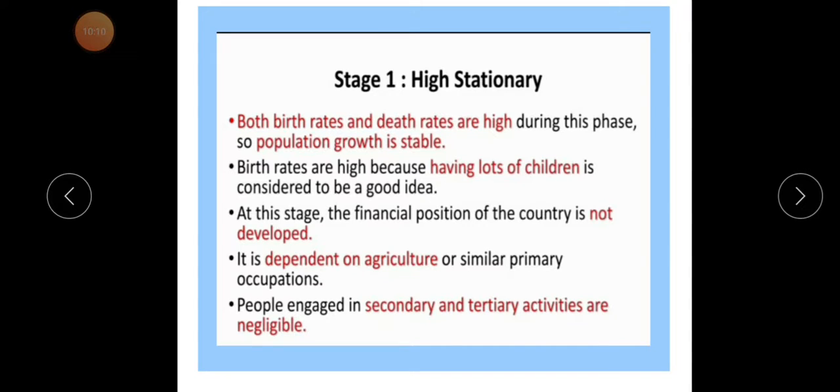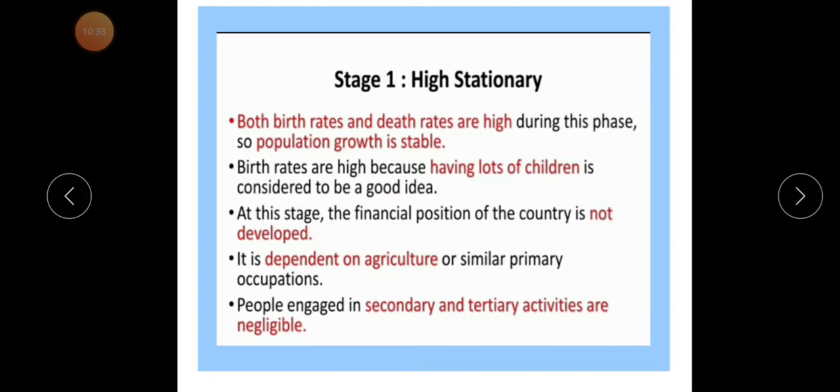Literacy, economic development, industrial development, transportation and infrastructure are less developed. The economy of such countries depends on agriculture and similar primary activities like fishing, hunting, forest material gathering, and agriculture on a primitive base.